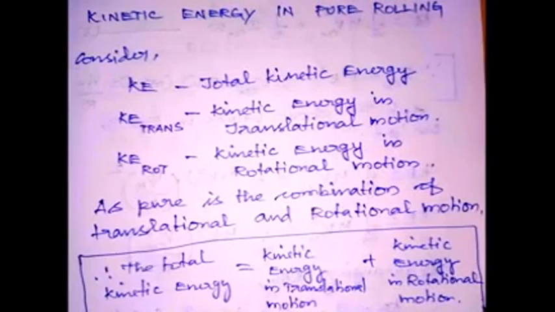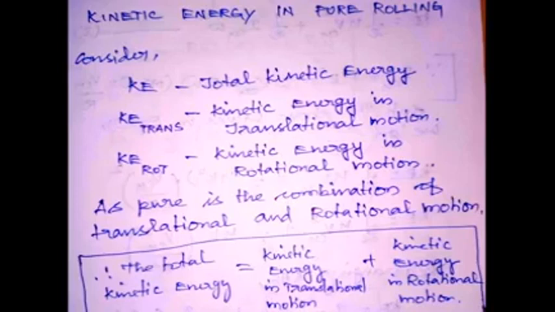Students, now we are going to discuss kinetic energy in pure rolling. We already know that in pure rolling both translational motion and rotational motion take place when the object is moving in a linear path, so both are considered in the kinetic energy. We are going to find the kinetic energy in pure rolling, and whether the condition is satisfied in the center of mass and frame of reference. These are very important concepts we are going to discuss right now.